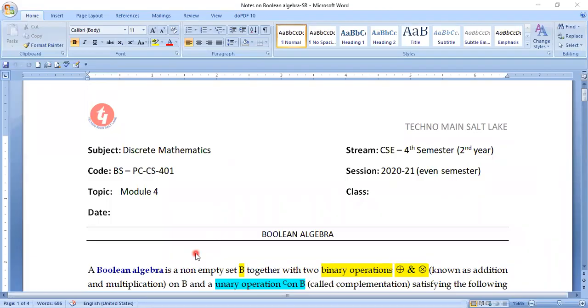So I'm going to start officially the topic of Boolean algebra, and this is the note which I'm going to share with you later on. But today I'm going to present this note because of one significant reason. The reason is that